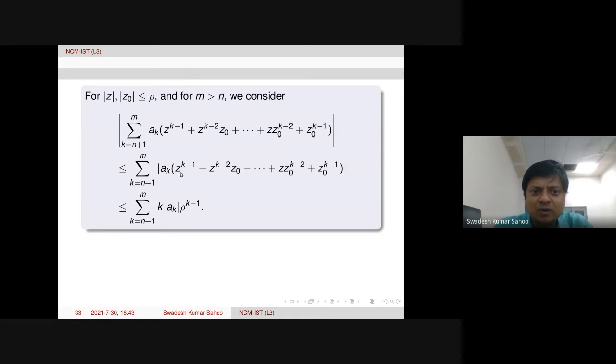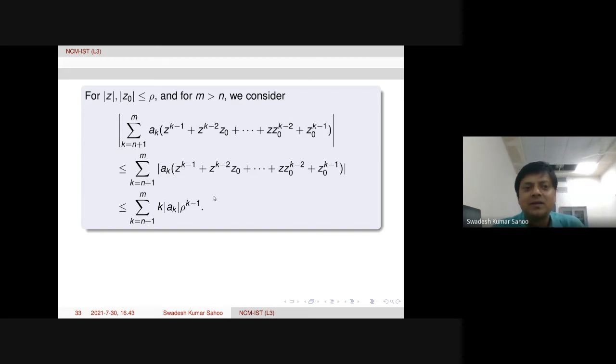This is modulus rho power k minus 1. Here also rho power k minus 1. If we multiply these two after taking modulus, all terms rho power k minus 1 will come, but k times. Therefore, k is occurring here, and modulus of a_k will be there, because a_k can be complex, and rho power k minus 1 will be there.